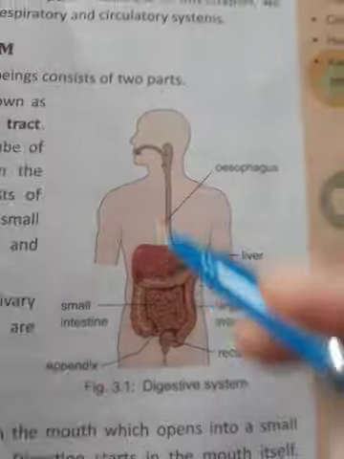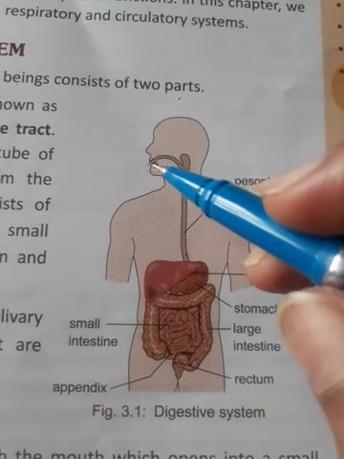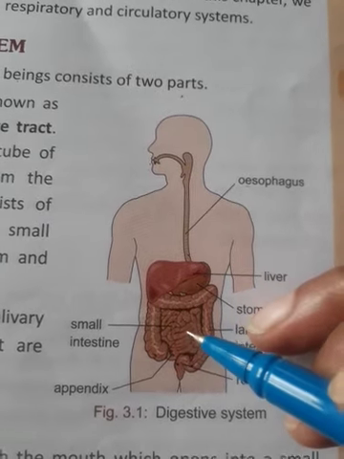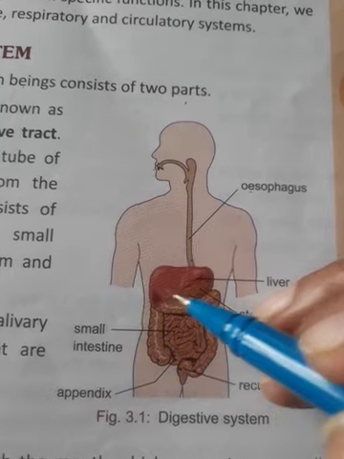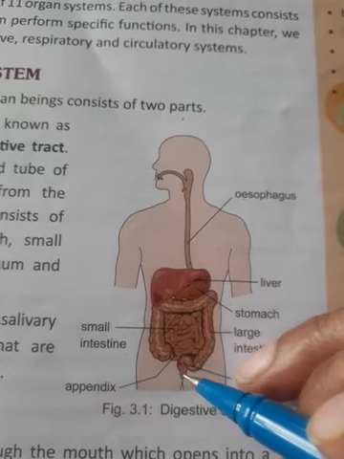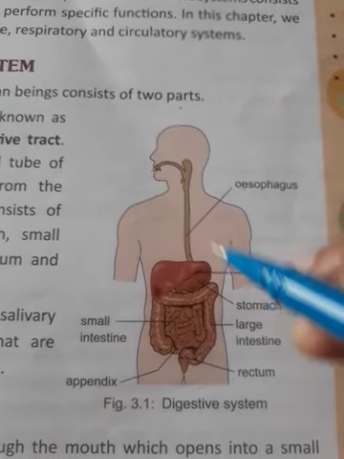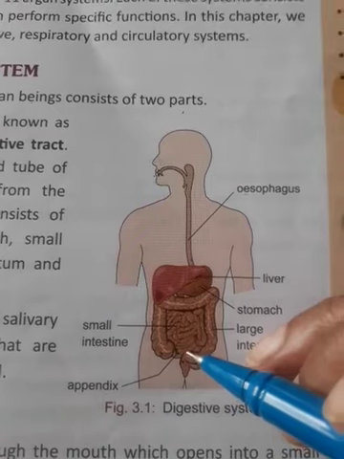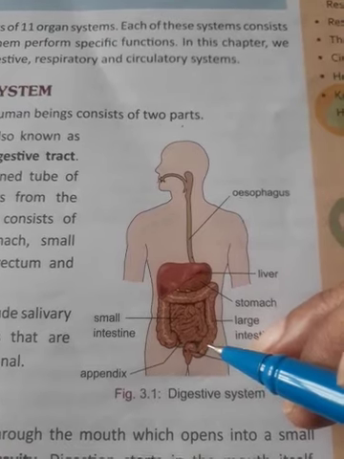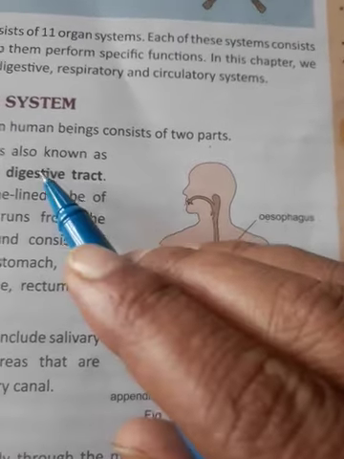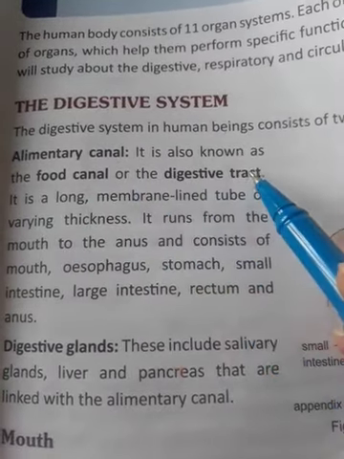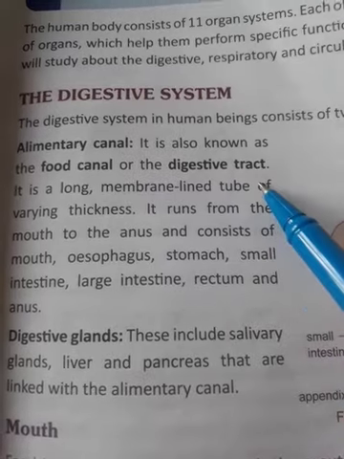So this whole system, from the mouth to the esophagus, then to the stomach, then to the small intestine and large intestine, and then to the rectum, is the digestive system, and this is also called the alimentary canal. The whole digestive system is known as the alimentary canal. It is also called the digestive tract, or the food canal.